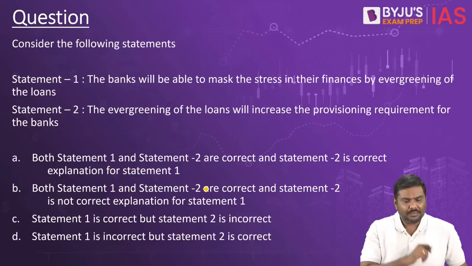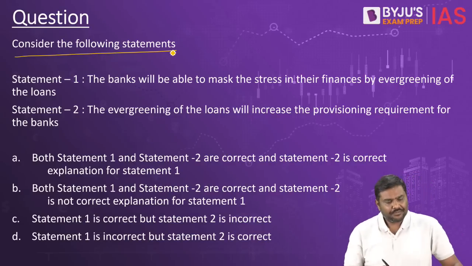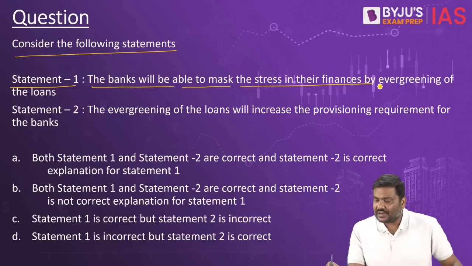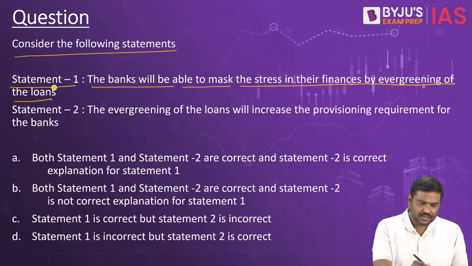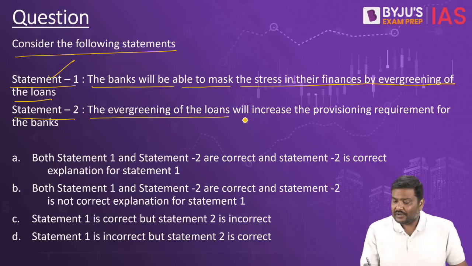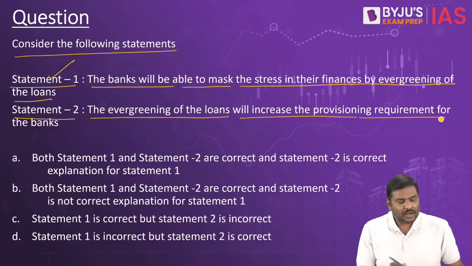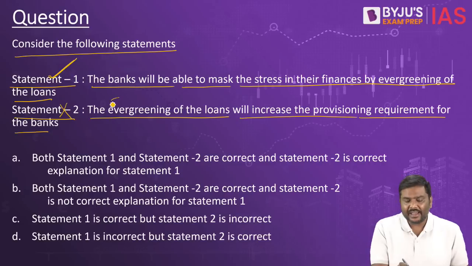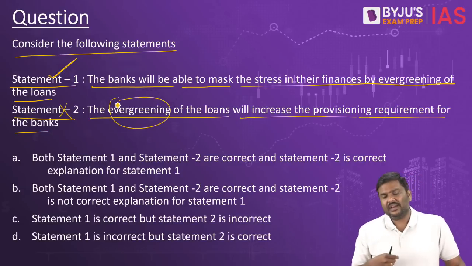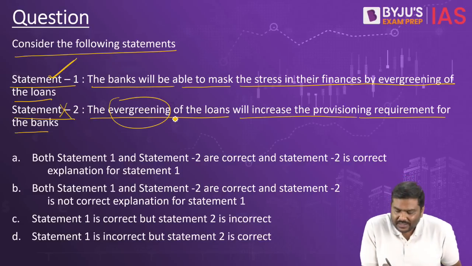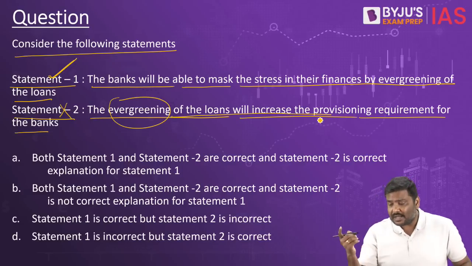Now based on this, an MCQ. Consider the following statements. Statement 1: The banks will be able to mask the stress in their finances by evergreening of the loans. Statement 1 is correct. Statement 2: The evergreening of the loans will increase the provisioning requirements for the banks. Statement 2 is wrong. Statement 1 is correct, because if a bank goes for evergreening, it will not have to classify the loan as an NPA, so the provisioning requirement will not be very high.